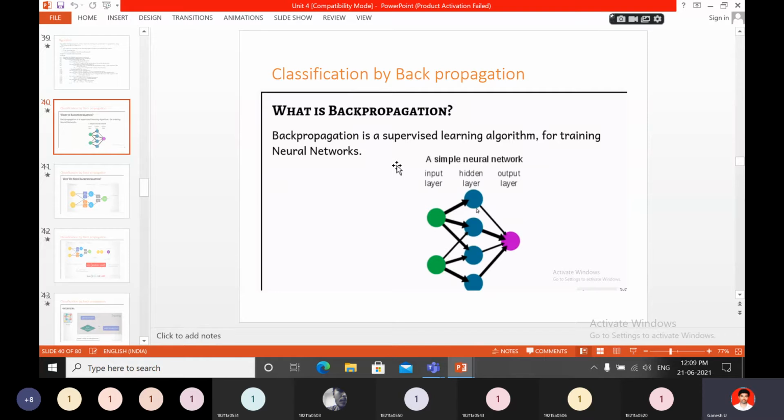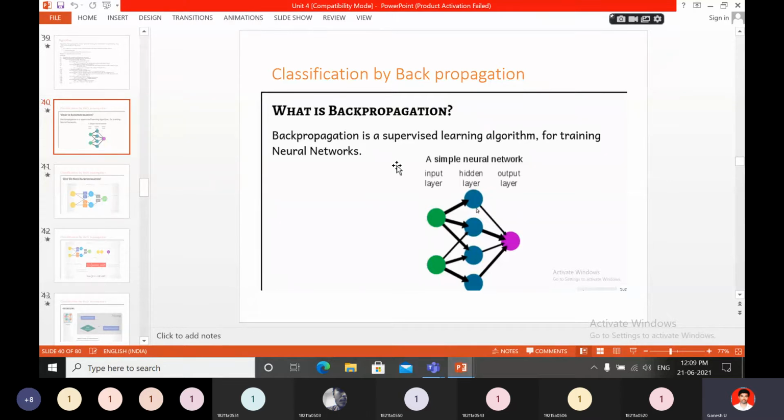What is backpropagation? Backpropagation is a supervised learning algorithm for training neural networks. See here, it is a supervised learning algorithm. So how we have to go, there is supervision from input layer to hidden layer, again from hidden layer to output layer. Then again from output layer we will go back to the hidden layer and the input layer. Like that, a number of times we will go. The name itself indicates backpropagation: propagation can be done backwards also.